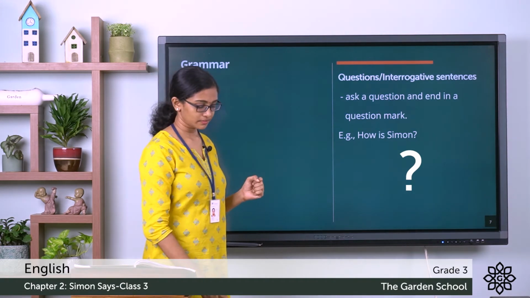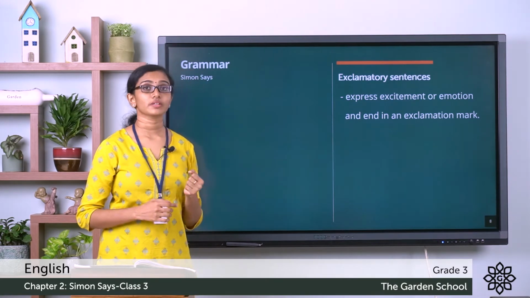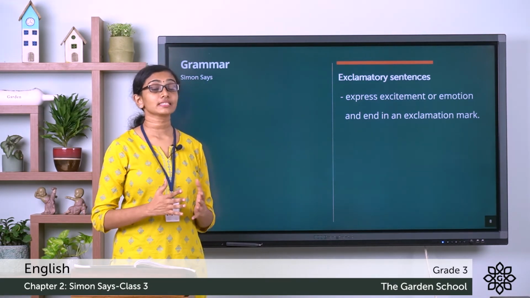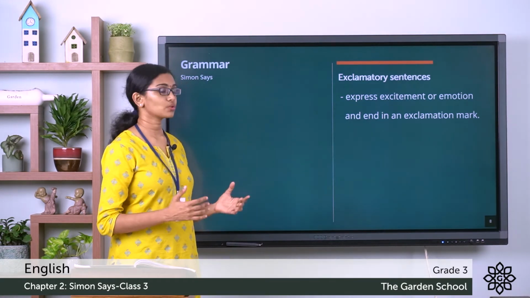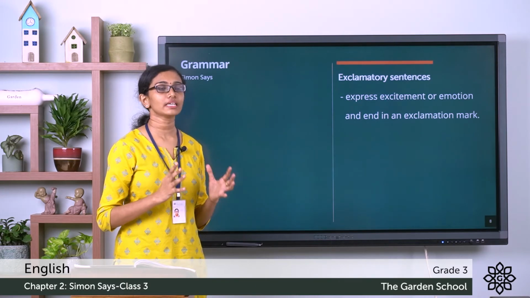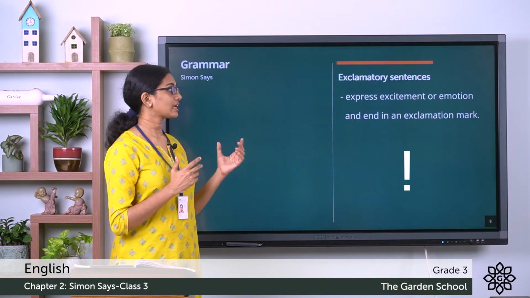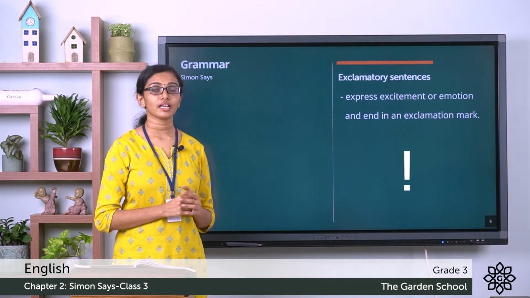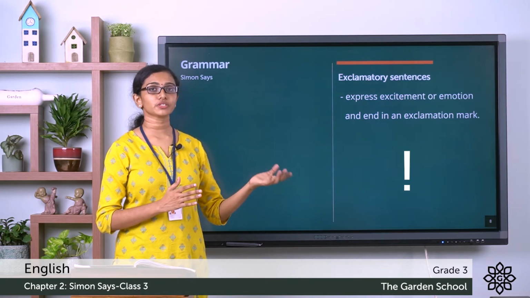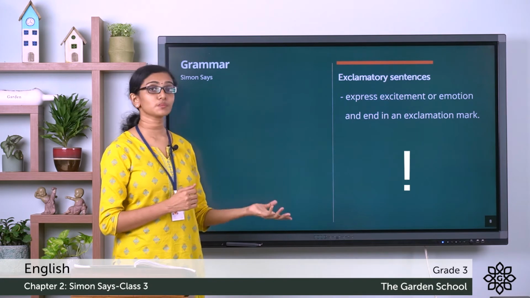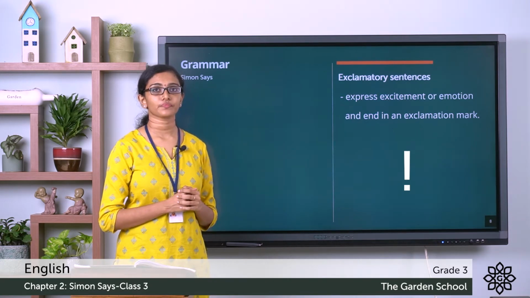Now the next type, exclamatory sentences. Now, exclamatory sentences are used to express excitement or emotion, and these kind of sentences end in an exclamation mark. Like when you say, what a beautiful picture! There you are expressing your excitement.